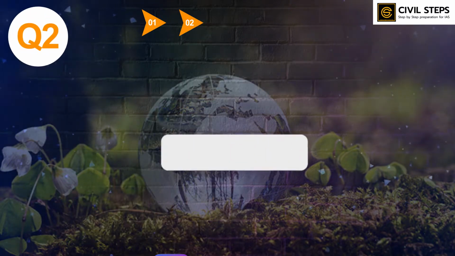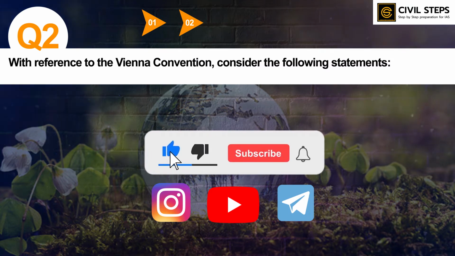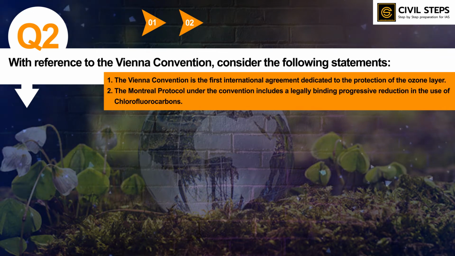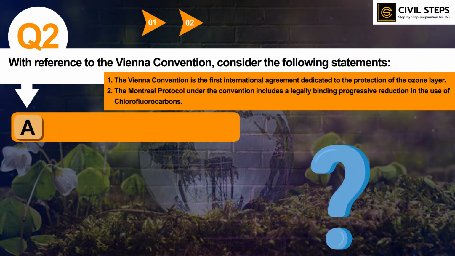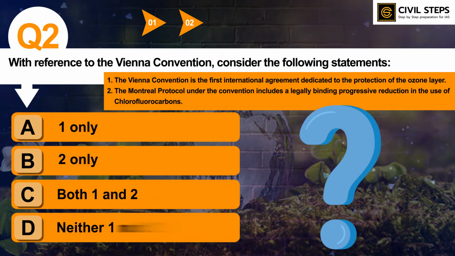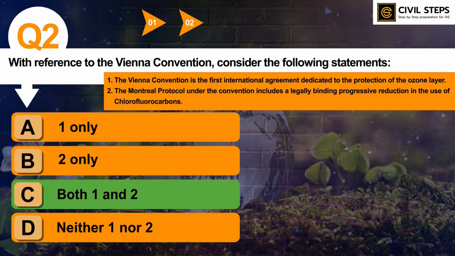So here is question number 2. With reference to the Vienna Convention, consider the following statements. First, the Vienna Convention is the first international agreement dedicated to the protection of the ozone layer. Second, the Montreal Protocol under the convention includes a legally binding progressive reduction in the use of chlorofluorocarbons. Which of the statements given above is or are correct? Option A, one only, B, two only, C, both one and two, D, neither one nor two. The correct answer of this question is option C, both one and two.